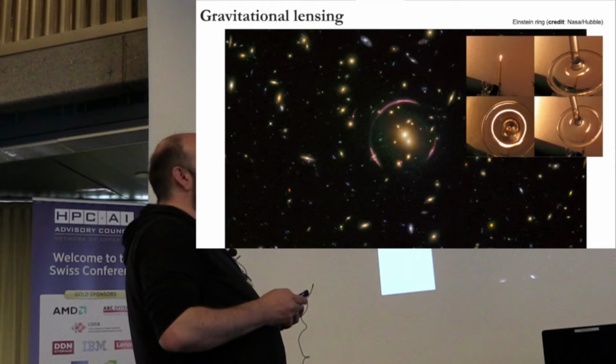This is extremely powerful because, for example, dark matter only interacts with classic matter gravitationally, so that's the only way we can see dark matter in space.